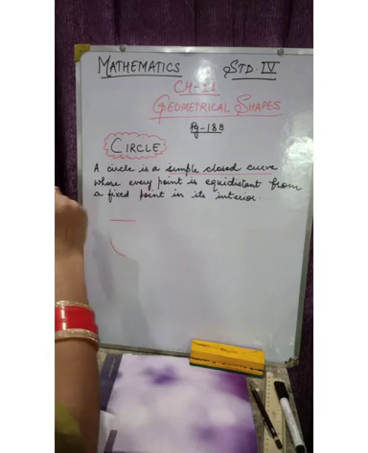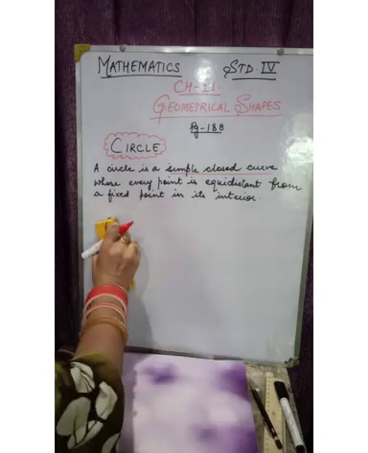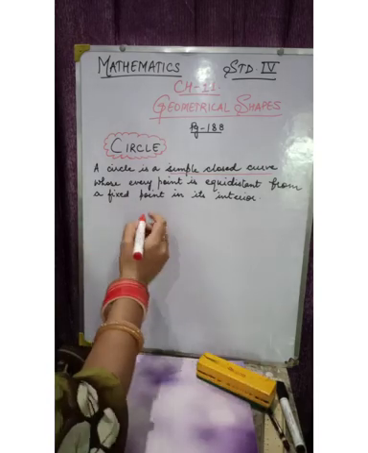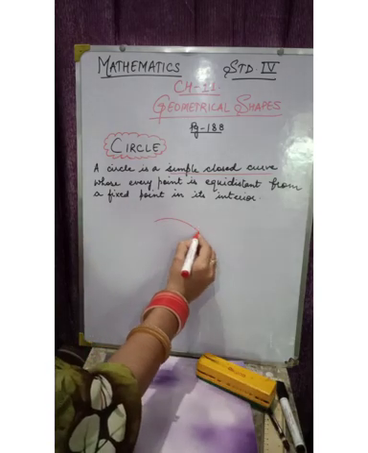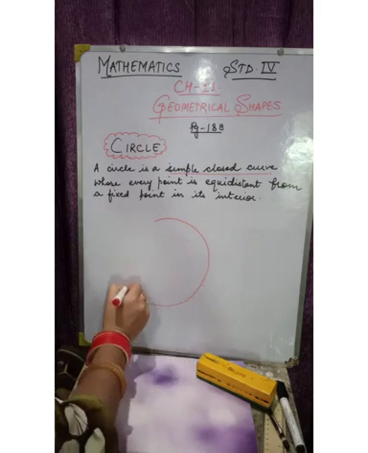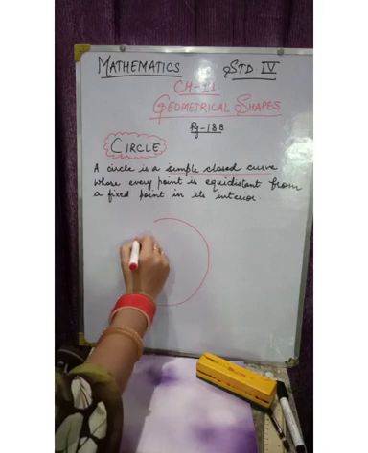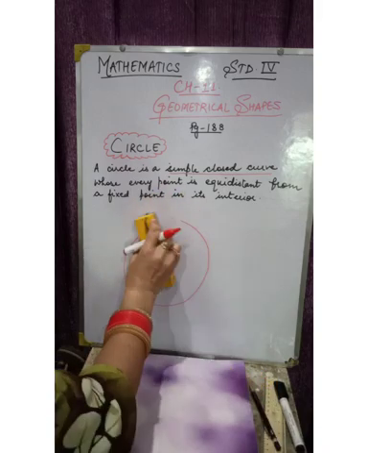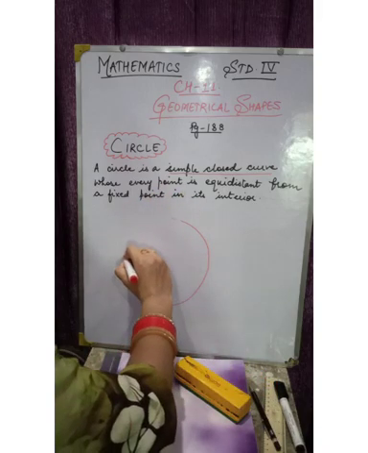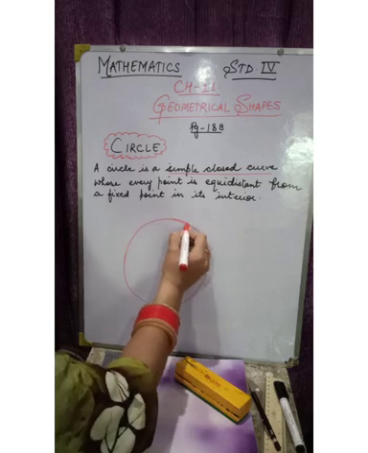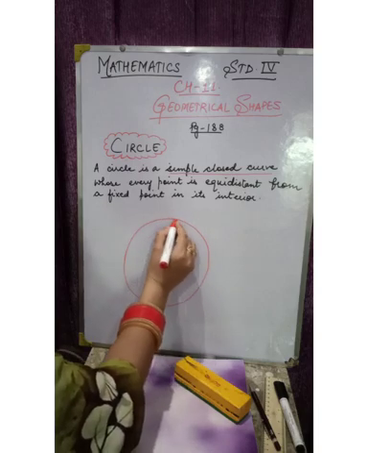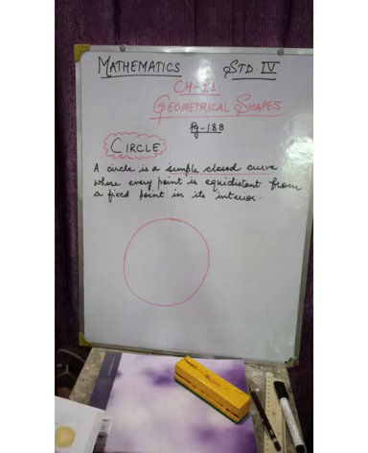A curve has a bend in it. Simple closed means, look, this is the beginning point and the ending point is the same, then only the circle will become a closed figure. Is a closed curve. Got it?